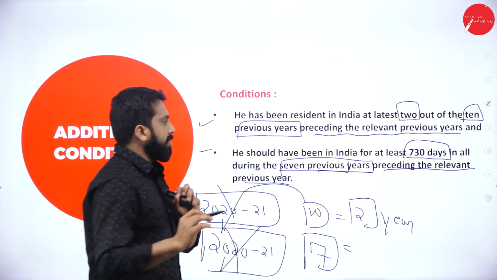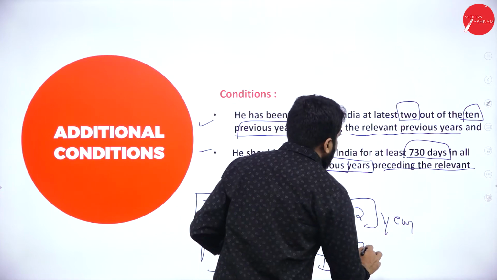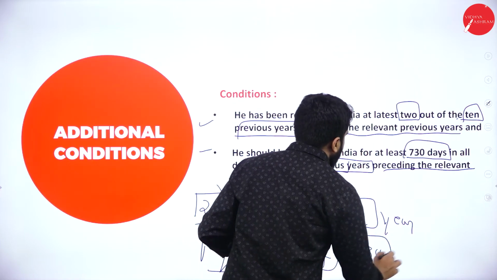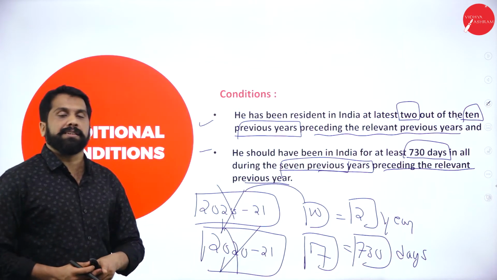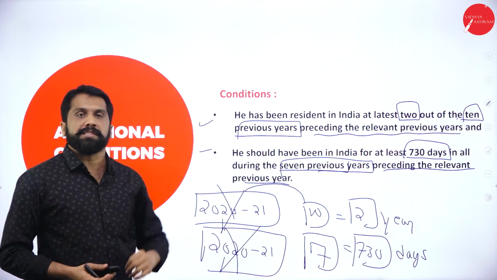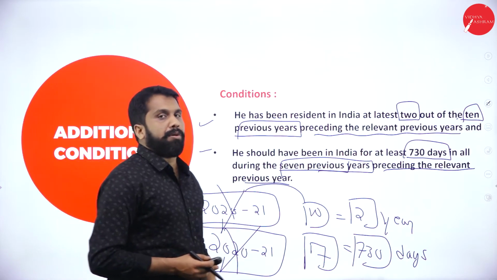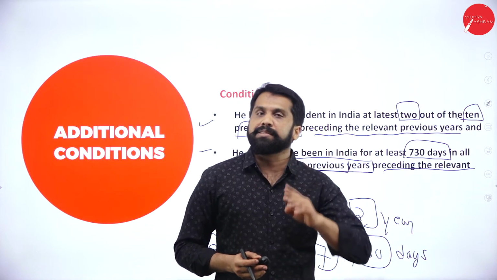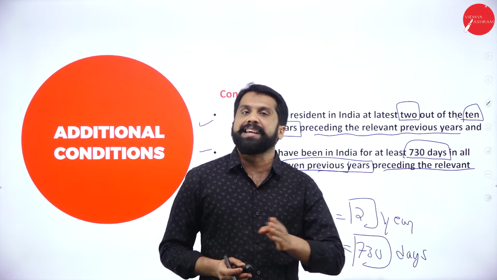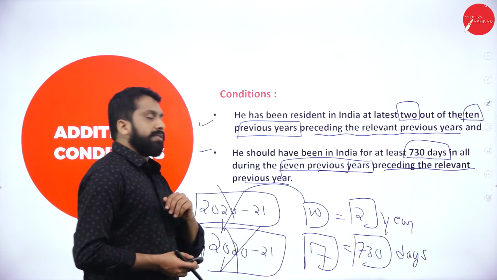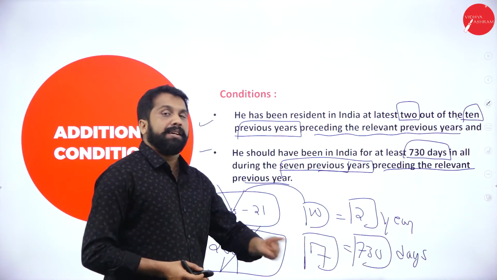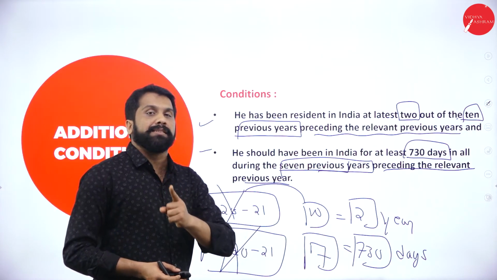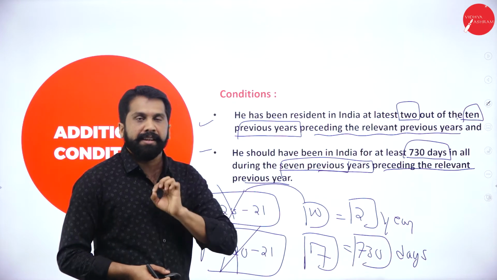You should be there 730 days. So 365 into 7, you will get around 2,500 some odd days. Out of that, they are asking only 730 days you should be in India.